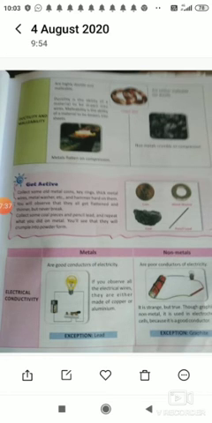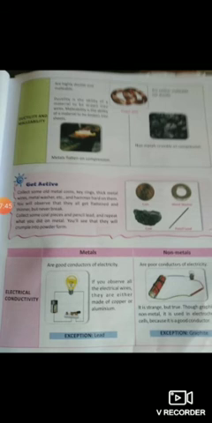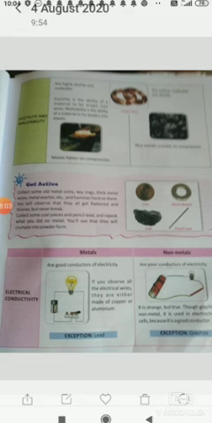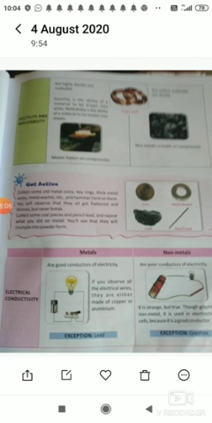Here is one exception I will tell you. Graphite comes under the exception. Graphite is a non-metal. Your pencil lead is made of graphite, but graphite is a non-metal. Some non-metals are generally poor conductors of electricity, but graphite is a good conductor, you can pass electricity and heat through it. This is known as an exception. Thank you.